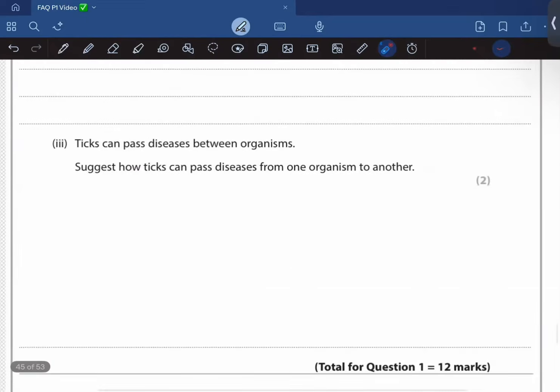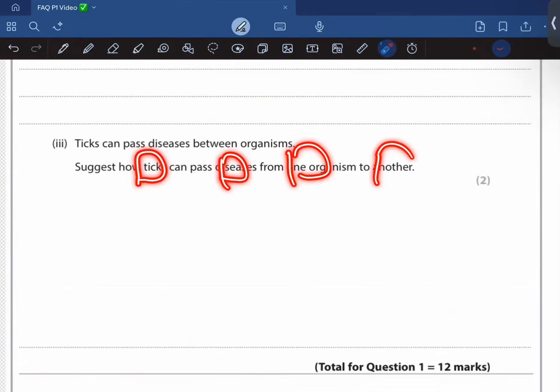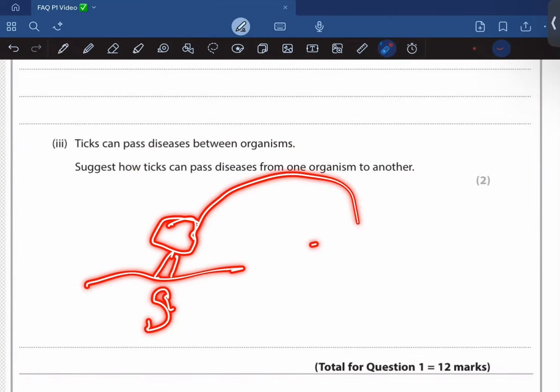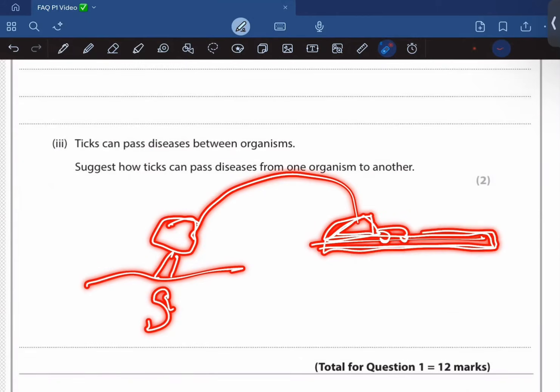Tick can pass disease between organisms. Suggest how tick can pass diseases from one organism to the other. Okay, so suppose the tick is feeding on the blood of a person that has some sort of an infection, and then it gets transferred onto the hair of another person, and with the same mouthpiece it bites the person. It bites the surface of the head of the person to feed on the blood of this person as well, right?